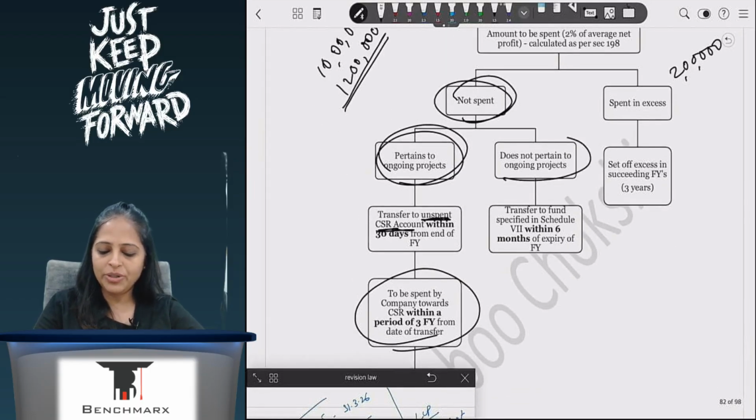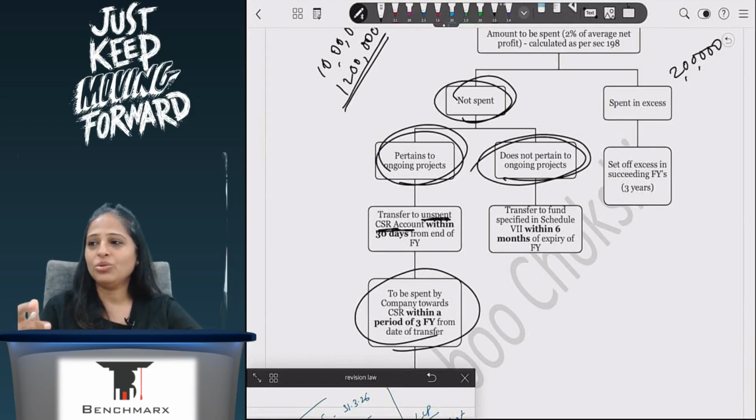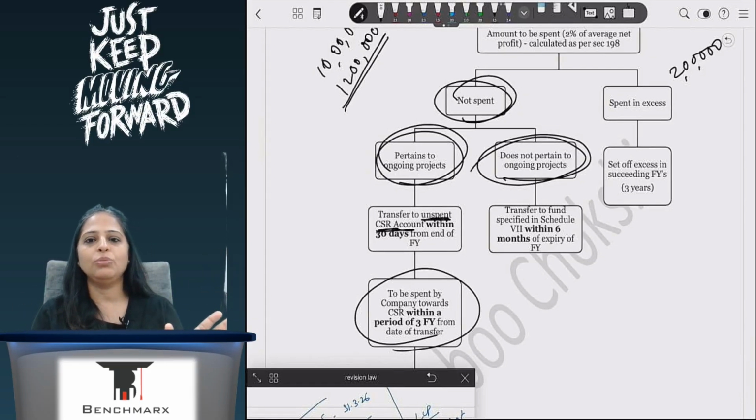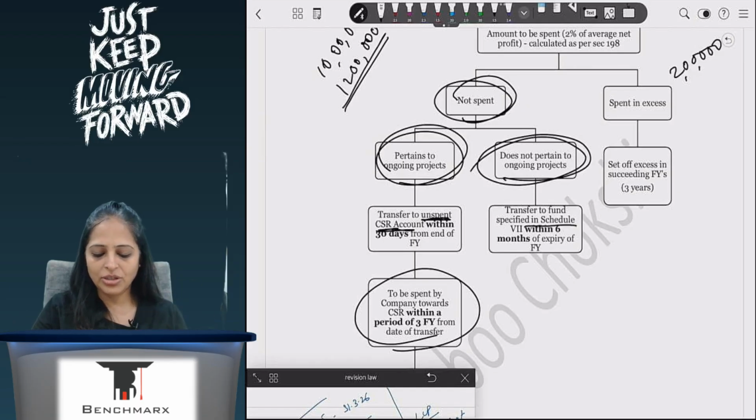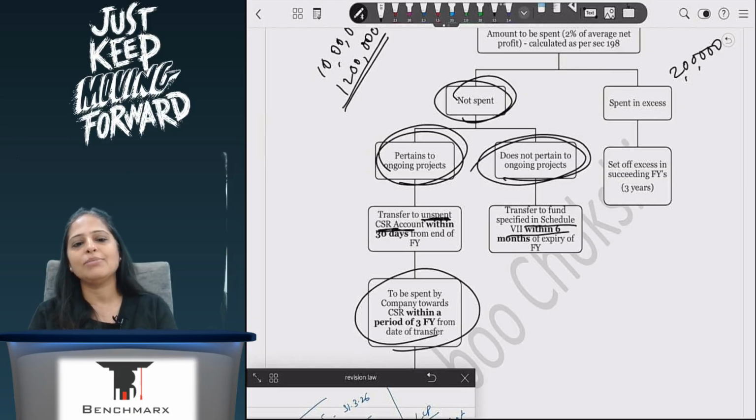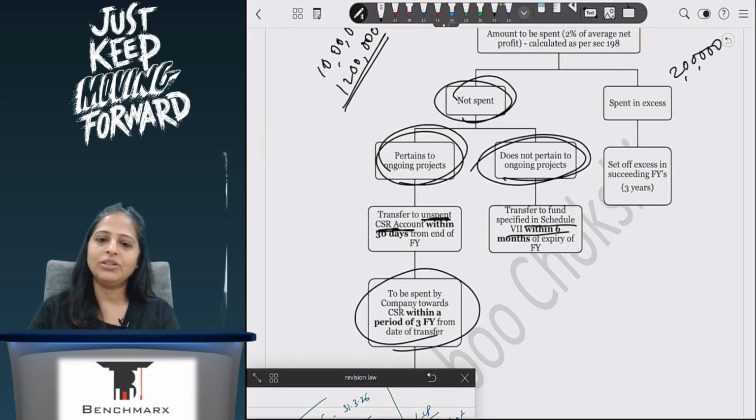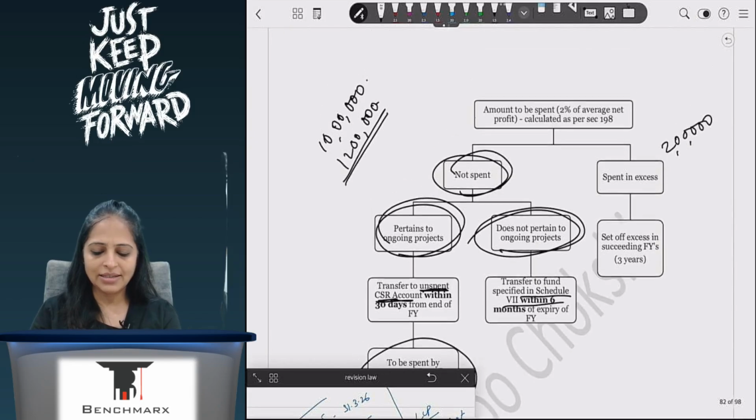If it is not pertaining to an ongoing project, but I don't know, so many NGOs, I don't know which NGO to put, so now I will not spend only, then in that case I have to transfer it to the fund specified within 6 months from the end of the financial year. So by 30th September I will have to transfer the funds there. Okay, very, very important, again can be asked as a case study question.